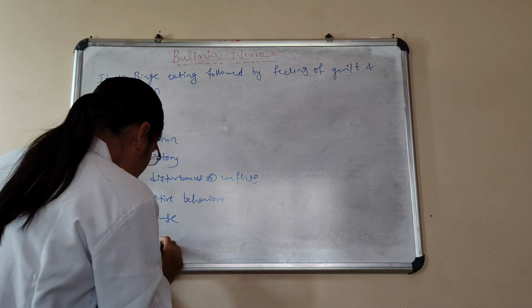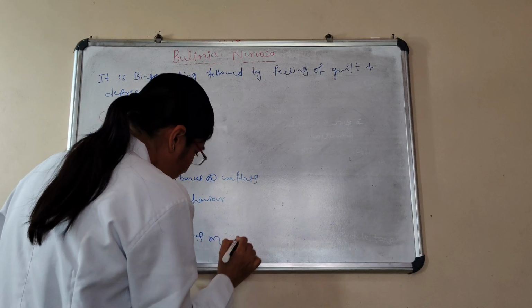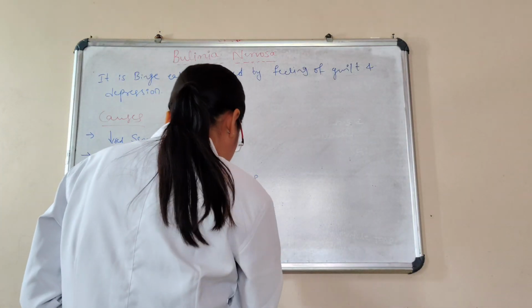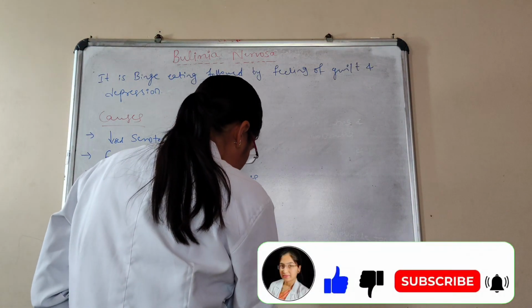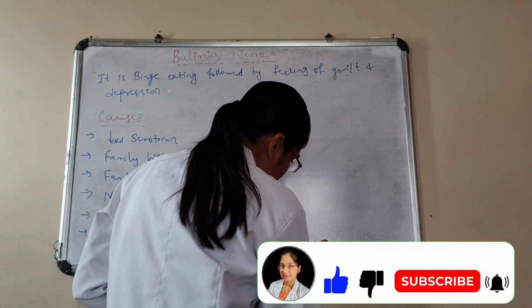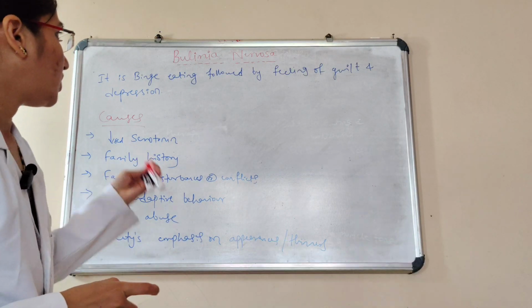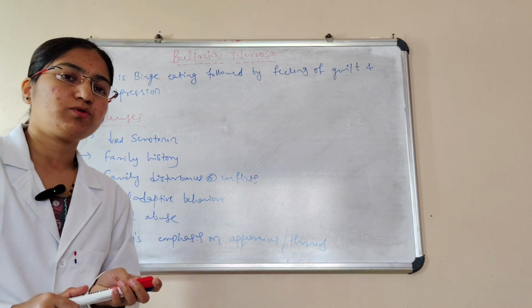Society's emphasis on appearances or thinness. These are the causes for bulimia nervosa.